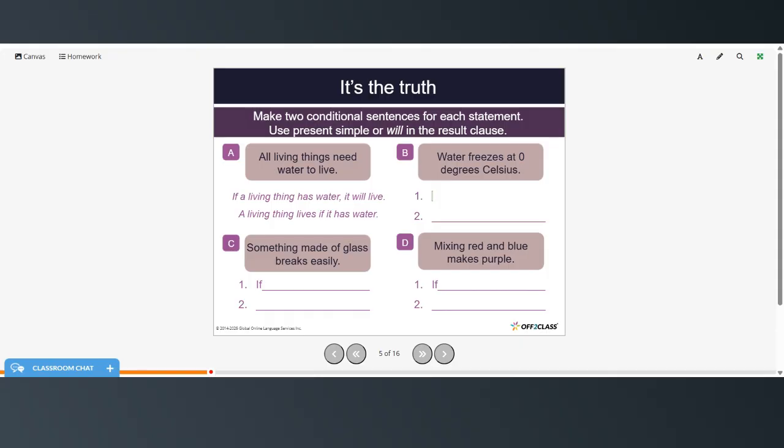Something made of glass breaks easily. If something is made of glass, it will break easily. Or something breaks easily if it is made of glass. Mixing red and blue makes purple. If you mix red and blue, you will make purple. Mixing red and blue together makes purple.